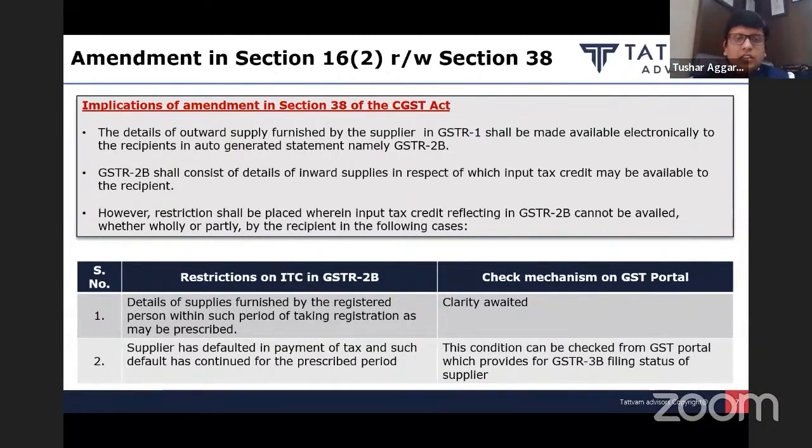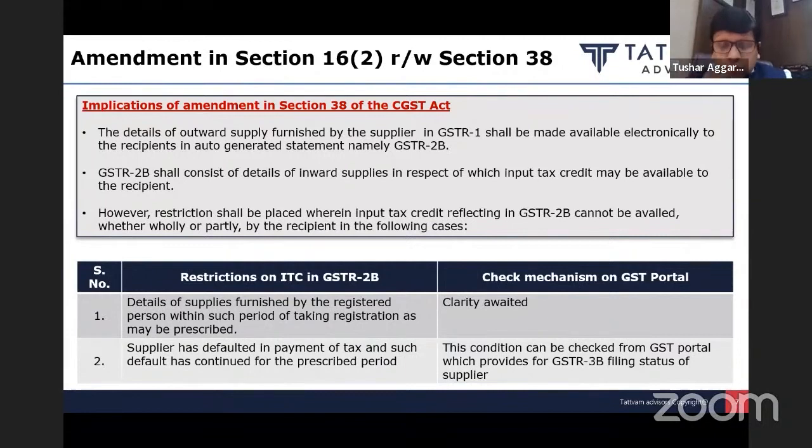Case number 1. Details of supplies furnished by the registered person within such period of taking registration as may be prescribed. So we await clarity on this particular serial number, but prima facie it seems, because they will prescribe it, if a supplier has taken a fresh registration and all of a sudden they are issuing a huge number of invoices of huge amount, then they may restrict the credit for such kind of suppliers.